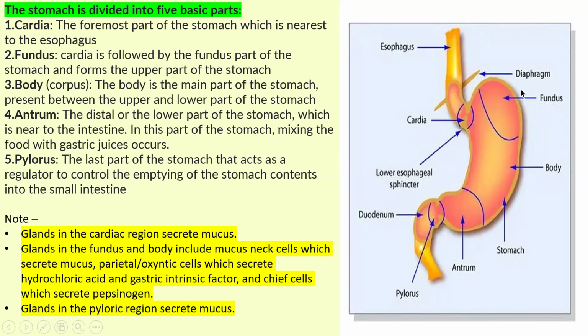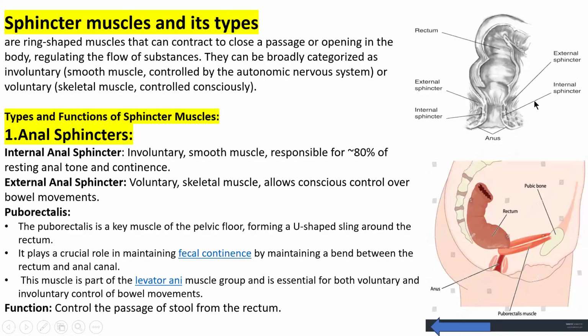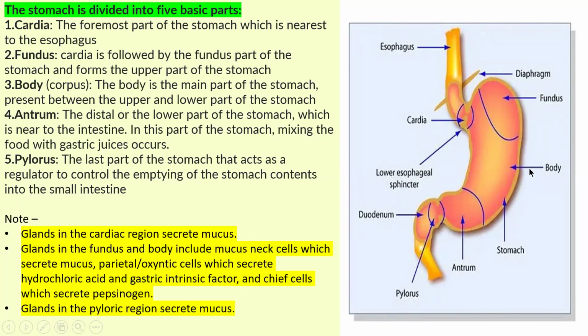Chalo friends, bap. Bap means father. B for body, A for antrum, P for pylorus. C for chalo, cardia. F for friends, fundus. B for bap, body. A for antrum, and P for pylorus.